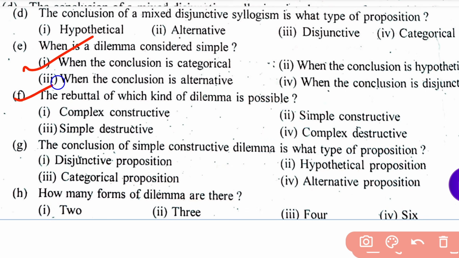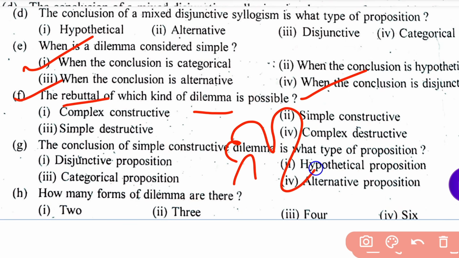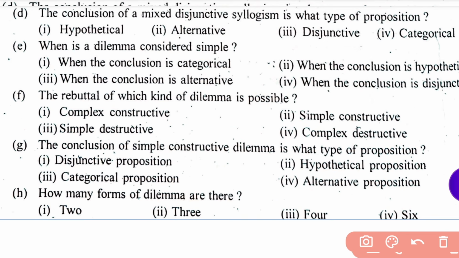Next question. The rebuttal of which kind of dilemma is possible? Rebuttal means refutation. Four options here: complex constructive, simple constructive, simple destructive, complex destructive.